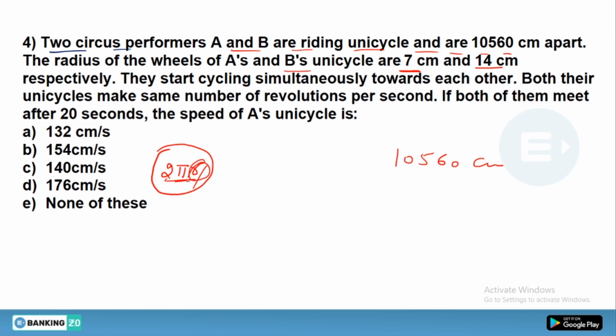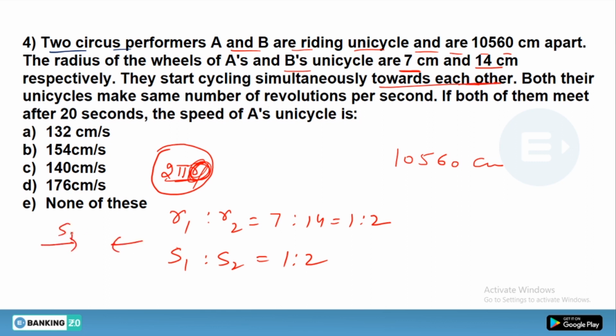That means their speed will depend on their radius. So if the ratio of the radii of A and B is 7:14, that means 1:2, so their speed will also be in the same ratio. Hence, if they start cycling simultaneously towards each other, their speed would be added.